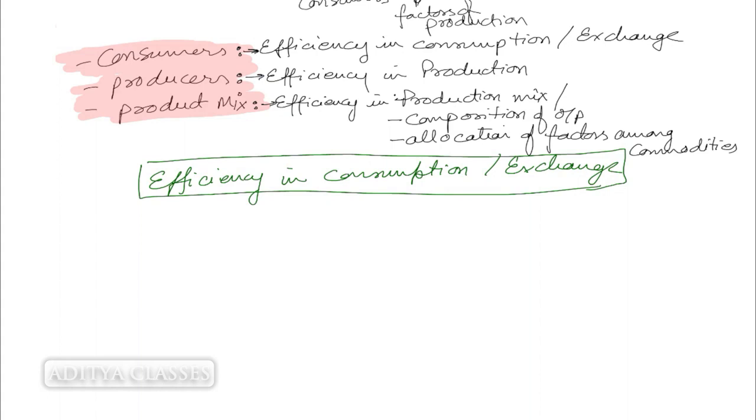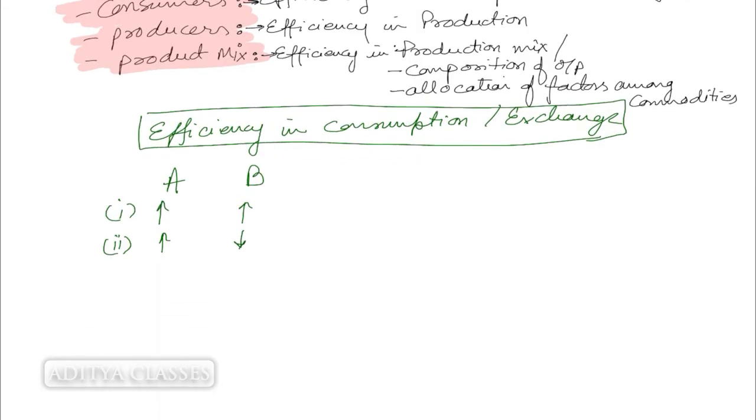In simple terms, we have two consumers A and B. You raise the utility for A. What can happen? Case 1. Utility for B can also go up. Case 2. Utility for B could go down.